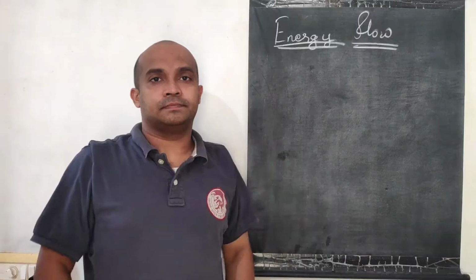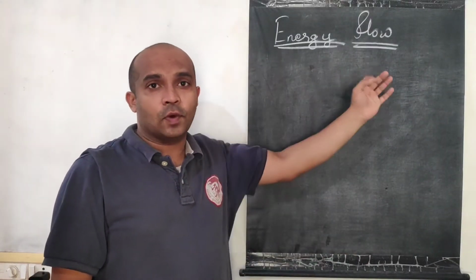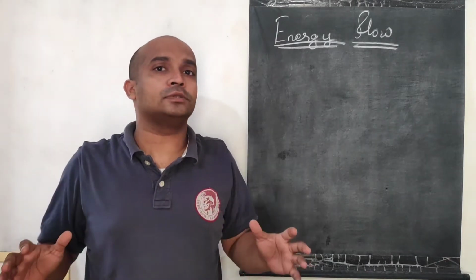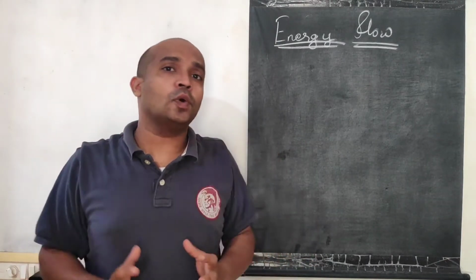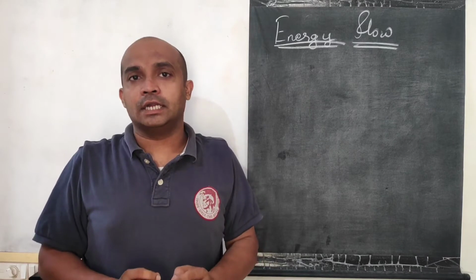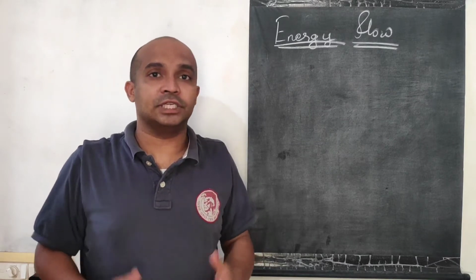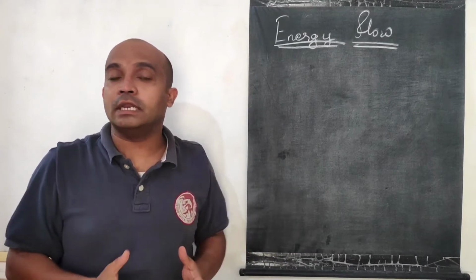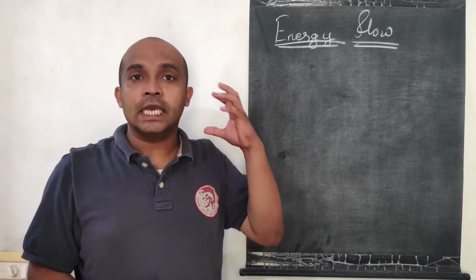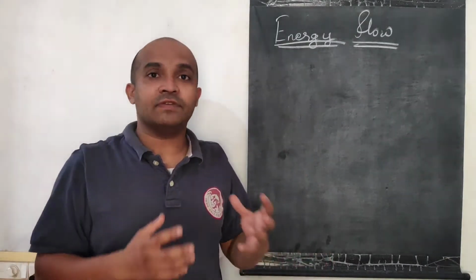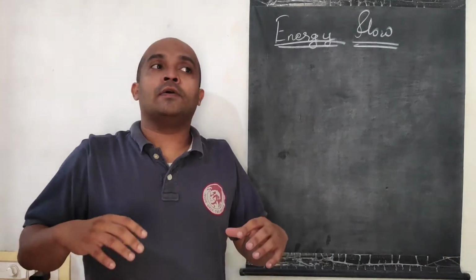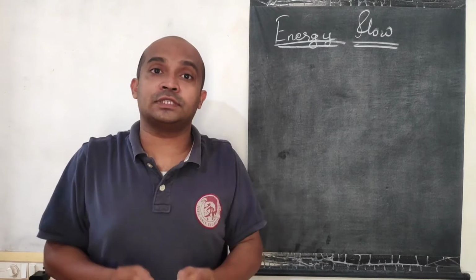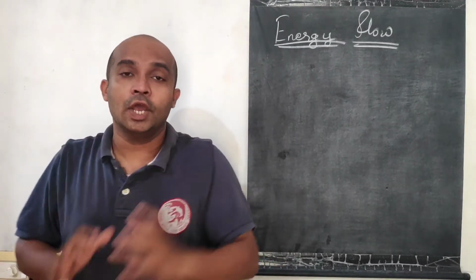Understood? Let's study about energy flow. Except the deep sea hydrothermal ecosystem, all ecosystems depend solely on the sun for energy. Understood? We are depending on the sun's energy, not just we, but all living organisms. Except this kind of ecosystem, all living organisms depend on the sun's energy, right? The radiation that we are getting from the sun. And of the solar radiation, less than 50% is photosynthetically active radiation.